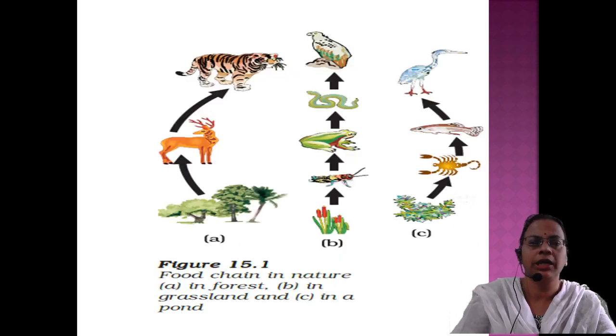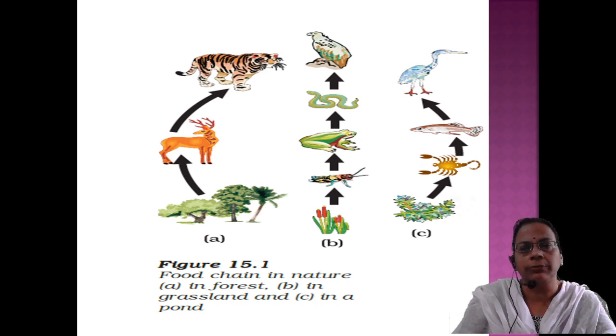Here I have represented three different types of food chain. The first one is a food chain which consists of only three trophic levels: plant, deer, tiger. The extreme right side has four trophic levels. The plant there can be algae, you can say, the phytoplankton, while the first is in a forest. The last one is in a pond. Then there can be water insects also, you can write here. It is given as a scorpion, but it's actually a water insect. Then water insects can be eaten by fishes, and fishes can be eaten by the water birds.